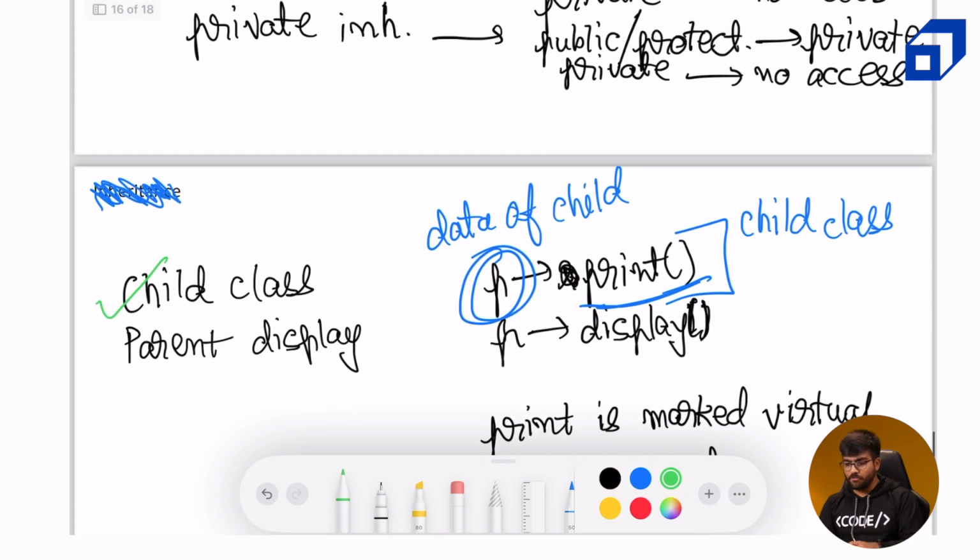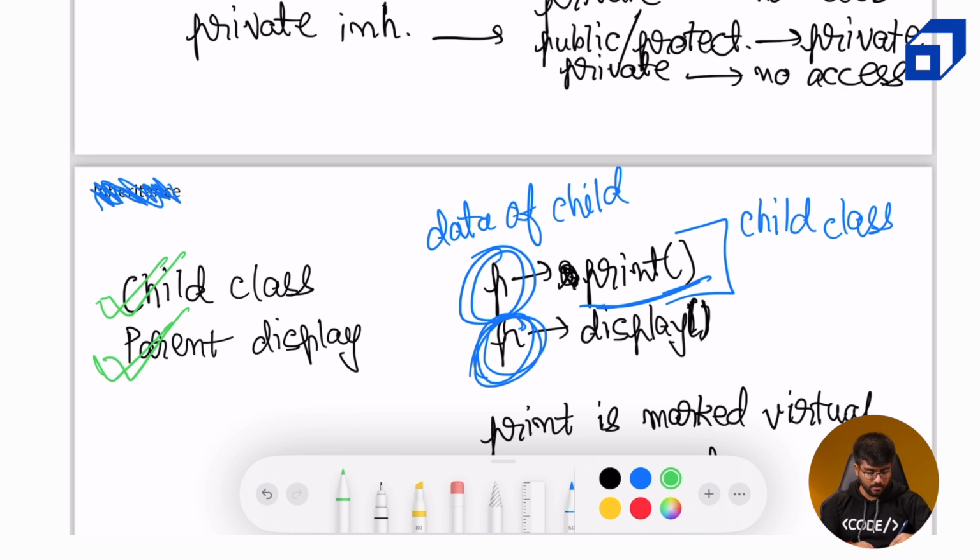Now when we are processing p display, this is an early binding. It says that since the data type of p is parent, we will actually be using the member function which is defined in the parent class, and hence parent display is printed.